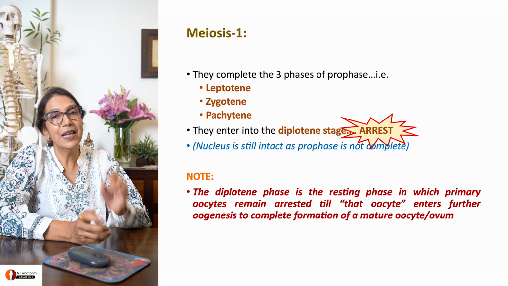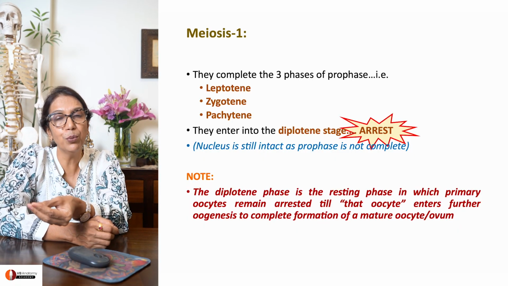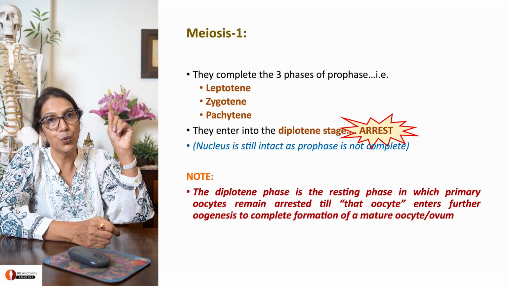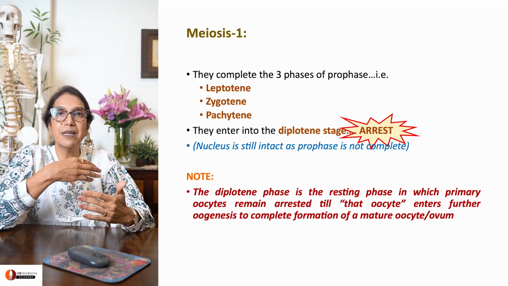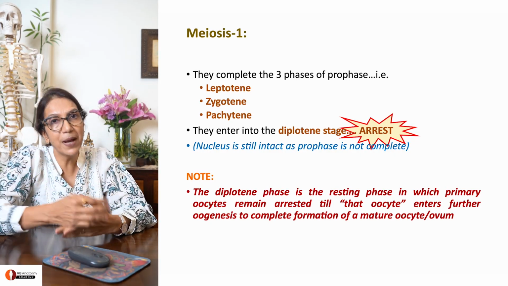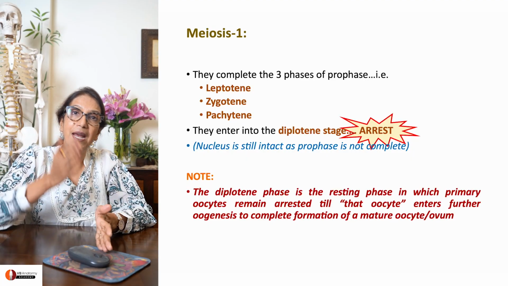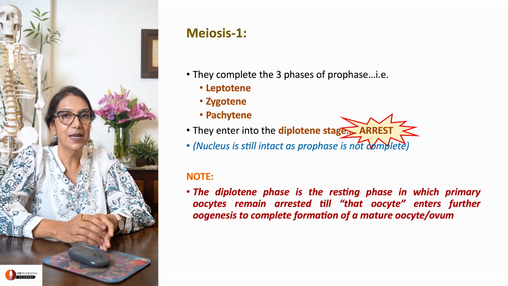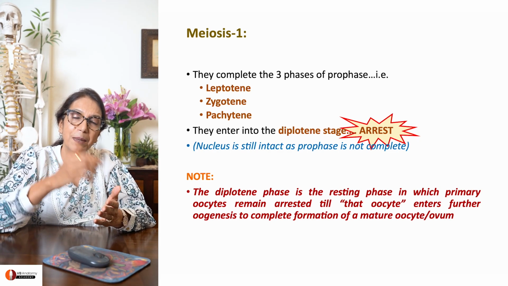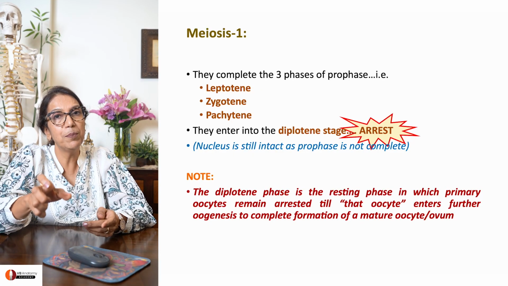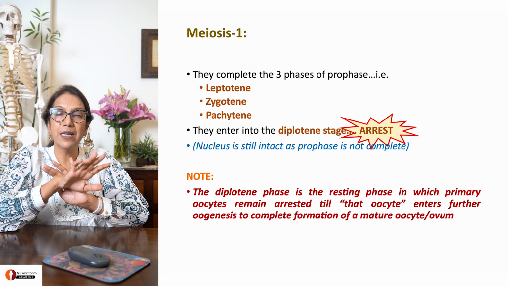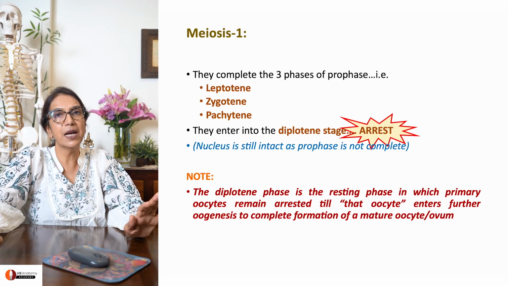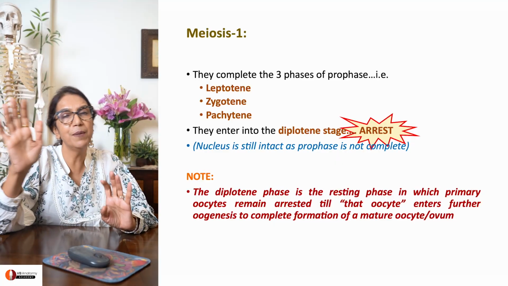Can you imagine that the female we are talking about, who has come to your OPD, her oogenesis started in her embryonic life? Primordial germ cells formed oogonia. Oogonia formed a primary oocyte. Primary oocyte entered into meiosis 1. In the prophase of meiosis 1, it went through the steps of leptotene, zygotene, pachytene. But when it went into diplotene phase of that cell division, its cell division was arrested, paused. And all primary oocytes now are paused in the middle of meiosis 1.